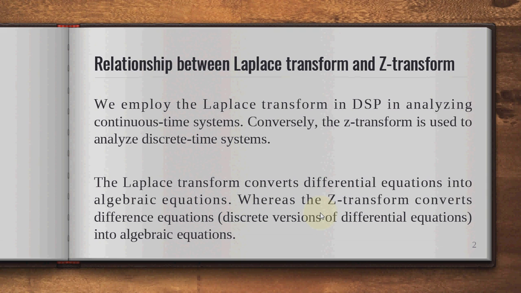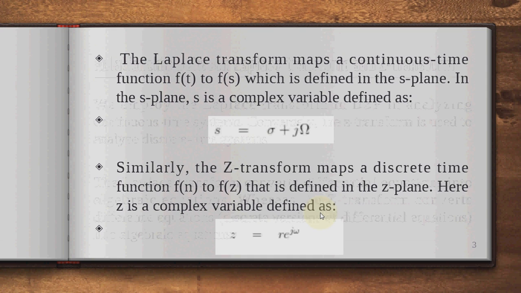The Laplace transform converts the differential equation into an algebraic equation, whereas the Z transform converts the difference equation, that is, a discrete version of the differential equation, into an algebraic equation. The Laplace transform maps the continuous-time function f(t) to F(s), which is defined in the s-plane. In the s-plane, s is the complex variable defined as s = sigma + j omega.